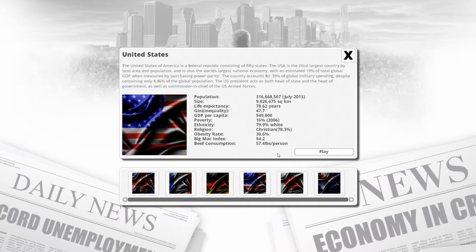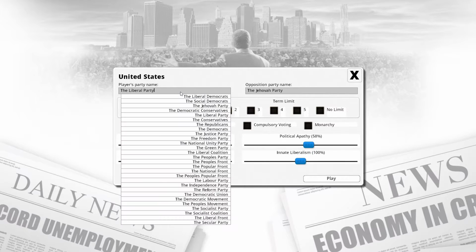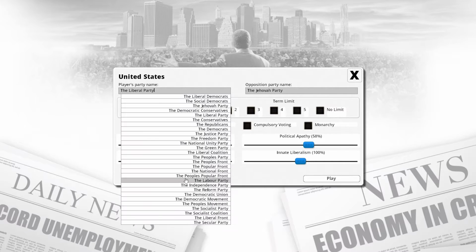We're going to be playing as the United States this time, and they have a whole bunch of different issues that we're going to get into once we start. So, first things first, we do actually have an end limit for this one. After 2 terms, we just end. So that's our objective, basically, is reach 2 terms with the problems being solved.